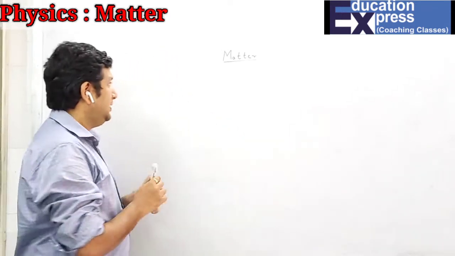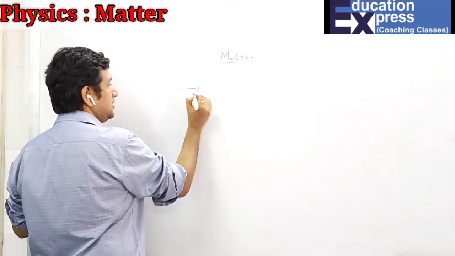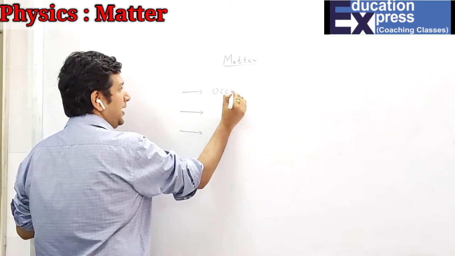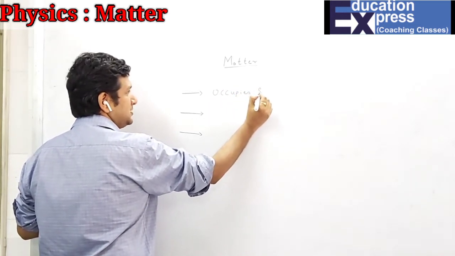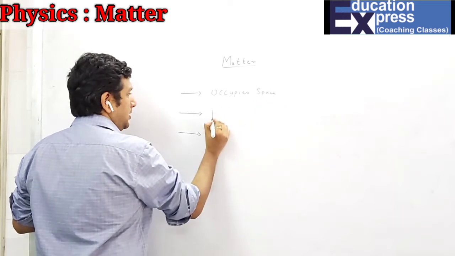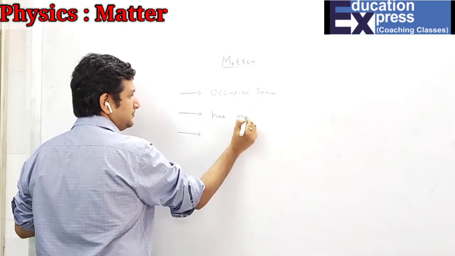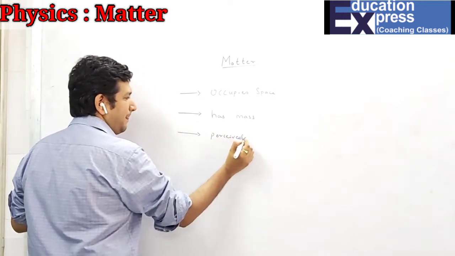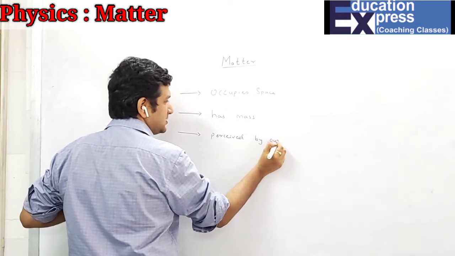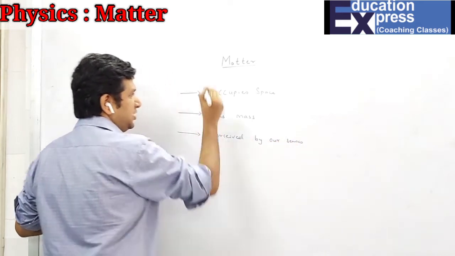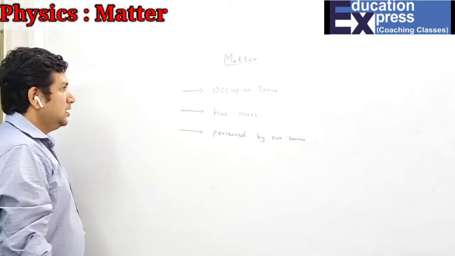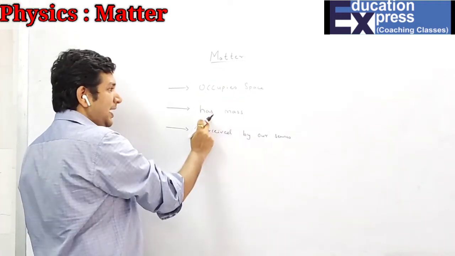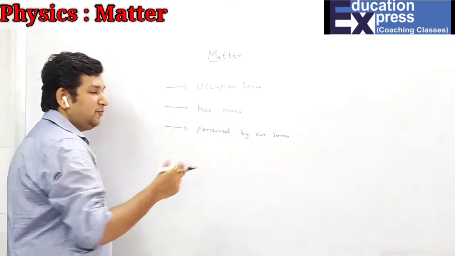Matter basically means something which occupies space, has mass and can be perceived by our senses. Any such thing is said to be matter. So now I repeat, matter is something which occupies space, has mass and can be perceived by our senses.